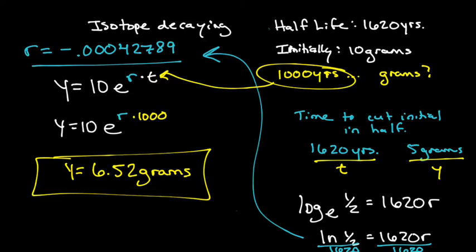Cole, why do you feel like that answer makes sense? Because the half-life is 5, and that's very far away from that, so it's not super far away from the 5, but it's obviously bigger. Yeah, we haven't reached a full half-life yet, so we're going to have more than half of what we initially had. But we're not that far off, so we're not going to have all of it still remaining. That seems to make sense. It's in the ballpark, so we can't discredit that as being the answer.